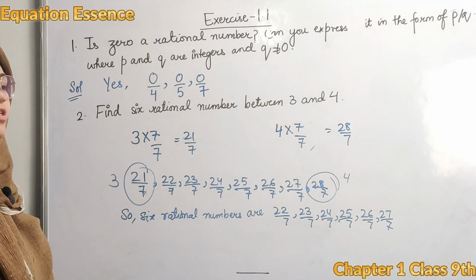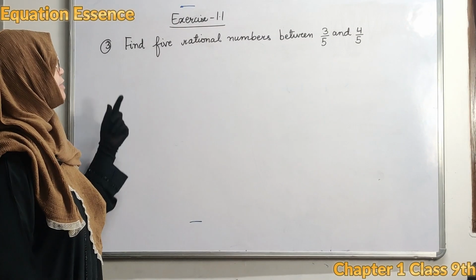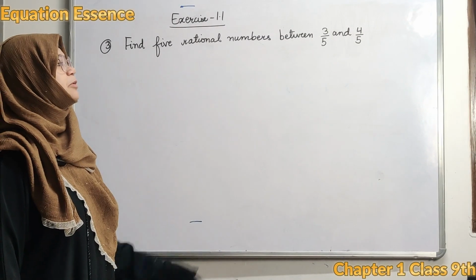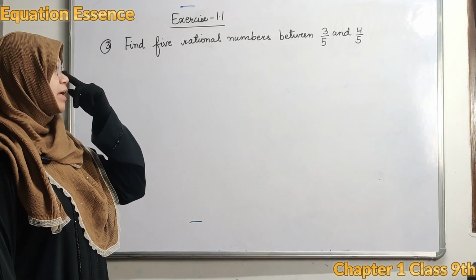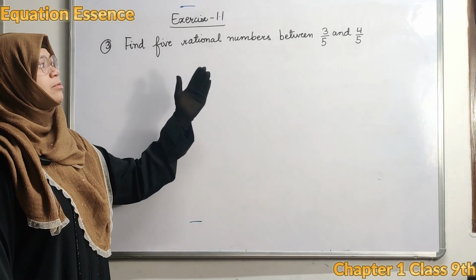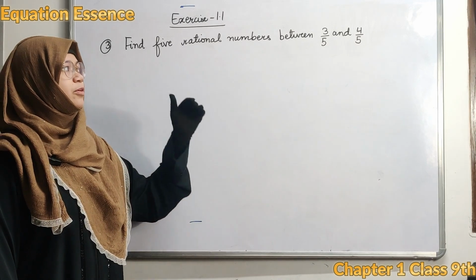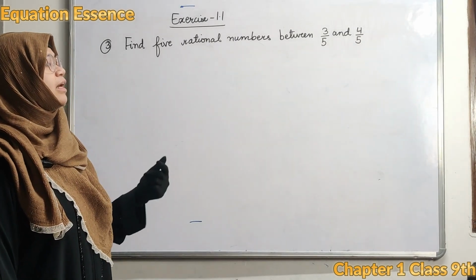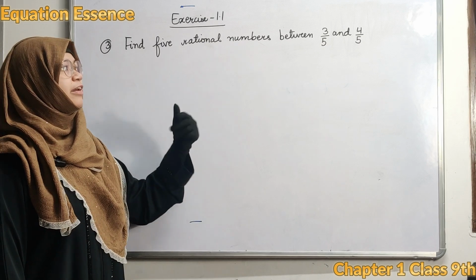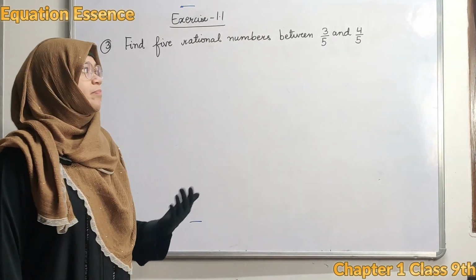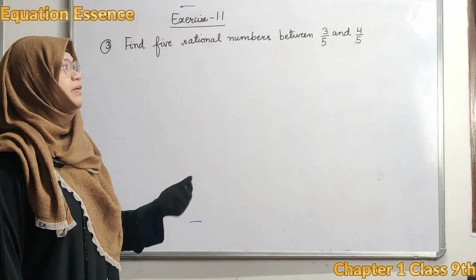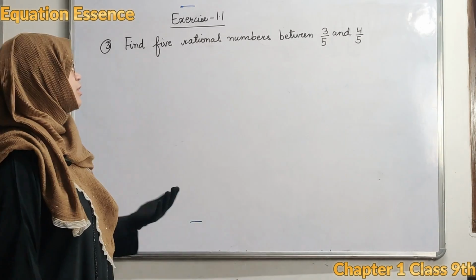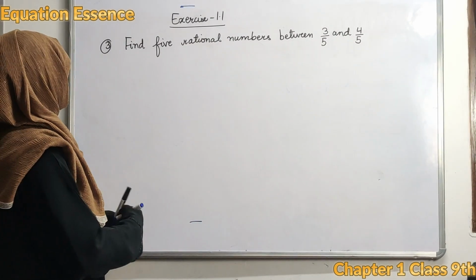Now moving on to question number 3. Question number 3 is: find 5 rational numbers between 3 upon 5 and 4 upon 5. As you see, we cannot directly find rational numbers between 3 upon 5 and 4 upon 5. But if we can make 3 upon 5 a bigger number and 4 upon 5 a bigger number, we can easily find the rational numbers between them. So let's start question number 3.